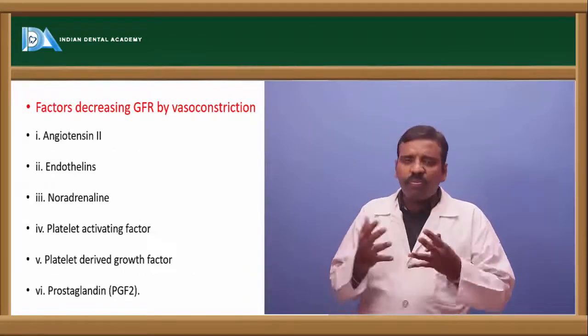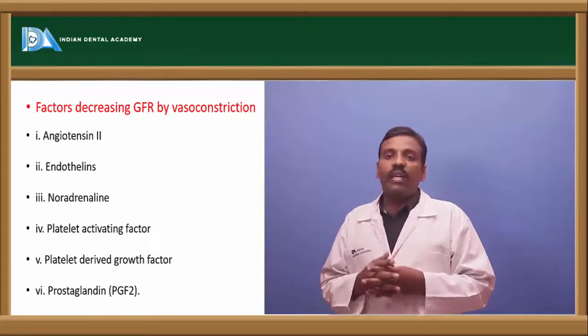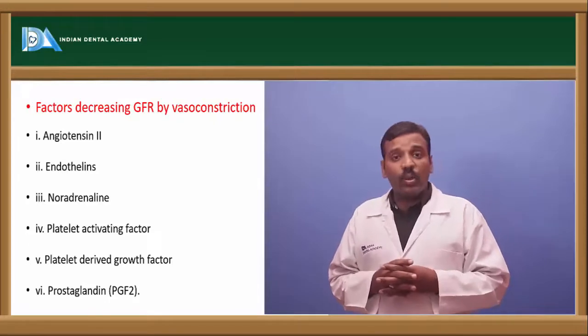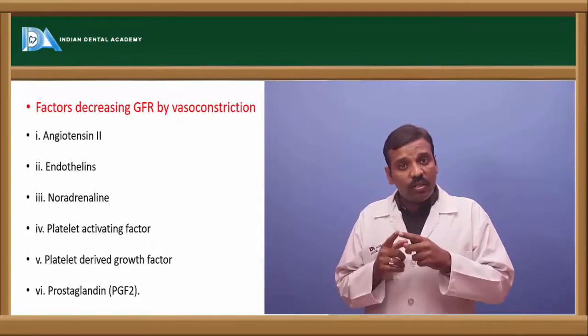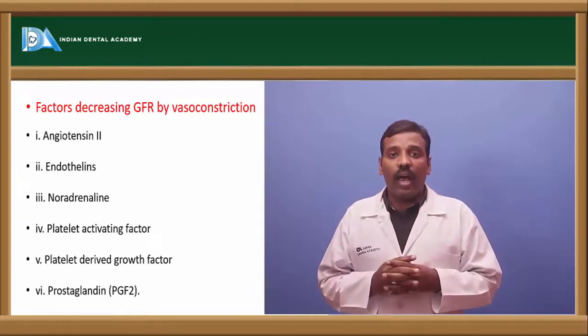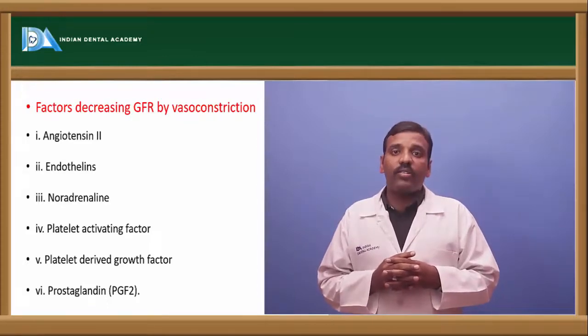And the factors which decrease the GFR by the vasoconstriction process: angiotensin 2, which is activated by renin, which is secreted by the juxtaglomerular apparatus of the kidneys.